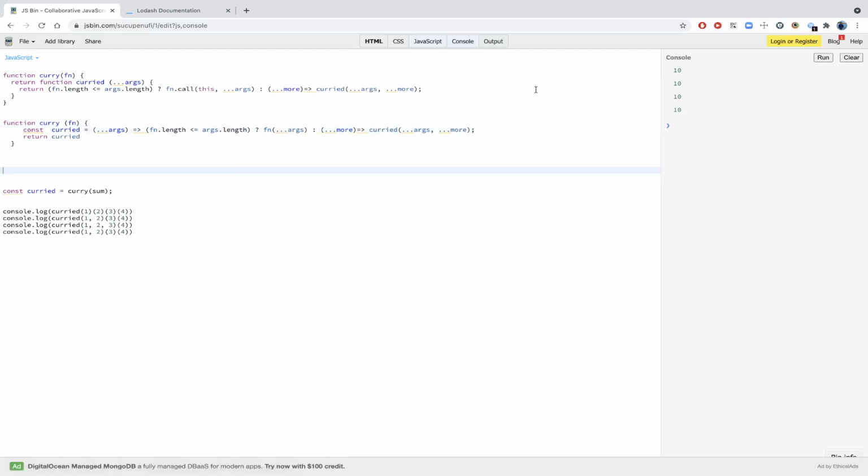So let's check, and yeah, we are getting the same value. So we can do this way as well, and this is also fine. And just what we have done is we have changed this inner function curried to the arrow function. So the version has changed, and since it's an arrow function, we don't have to specifically pass the context here, and instead we can just simply call this function, because the arrow function doesn't create a new context. So today we have covered function currying.